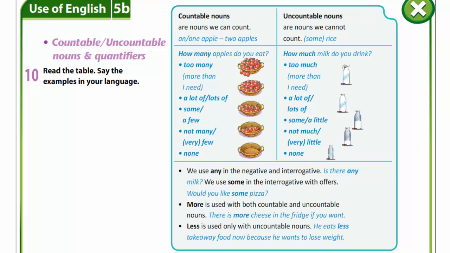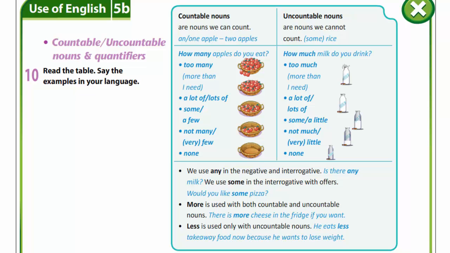Uncountable nouns are nouns we cannot count. Some rice, for example. How much milk do you drink? Too much, more than I need. A lot of, lots of. Some, a little. Not much, very little, none.